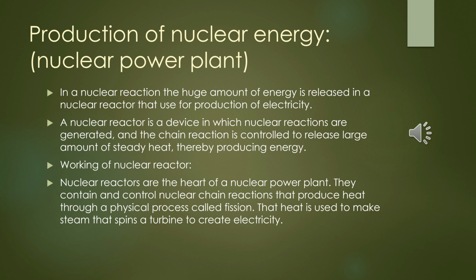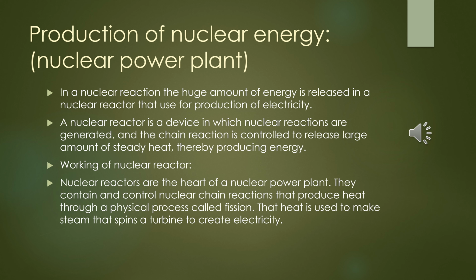Production of nuclear energy in a nuclear power plant. In a nuclear reaction, a huge amount of energy is released in a nuclear reactor that is used for production of electricity. A nuclear reactor is a device in which nuclear reactions are generated and the chain reaction is controlled to release a large amount of steady heat, thereby producing energy.